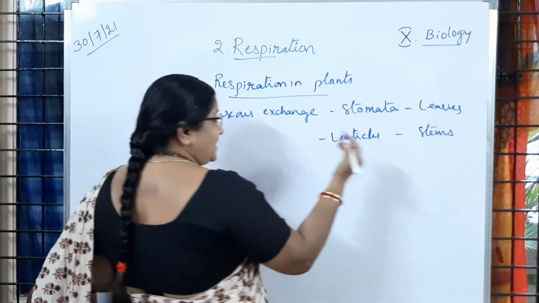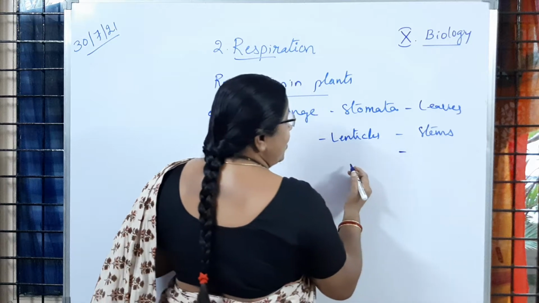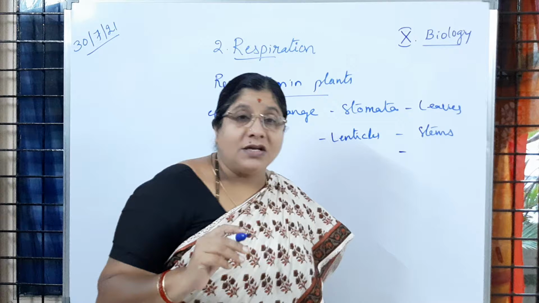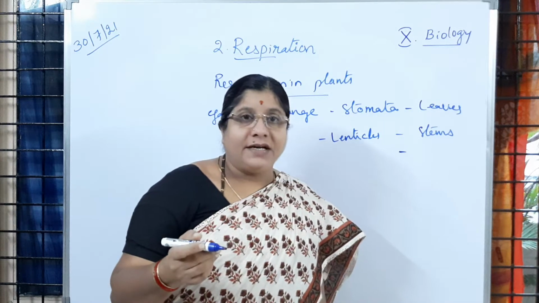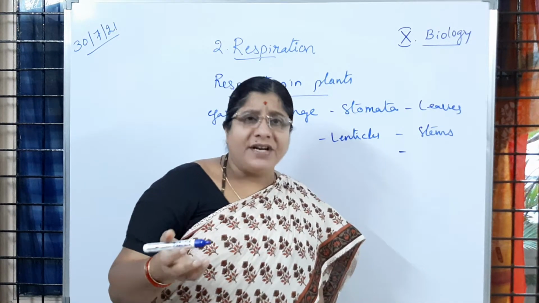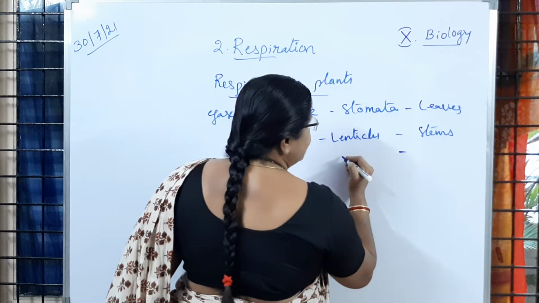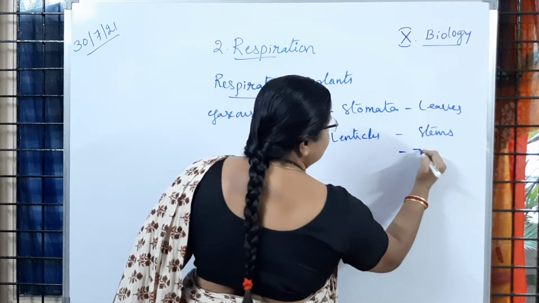And in some other plants, like orchids, not ostrich, orchids are flowering plants. Is it clear? If we look at the tissues of the orchid plants.